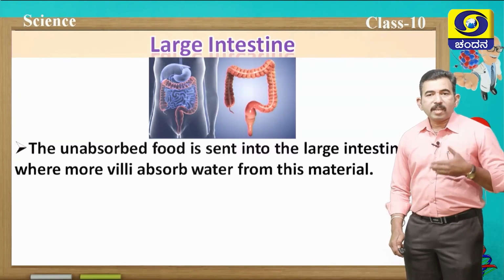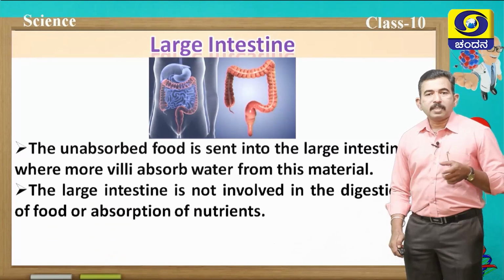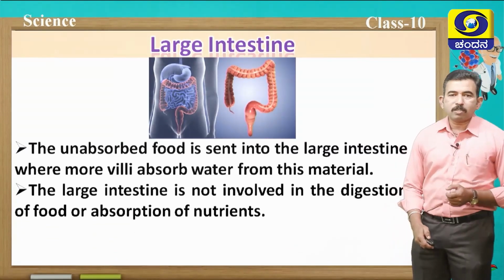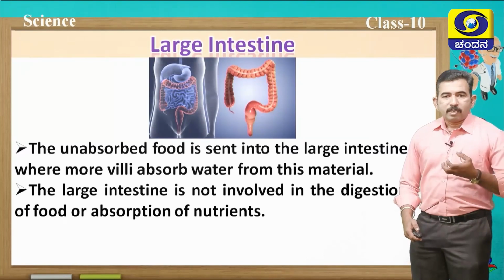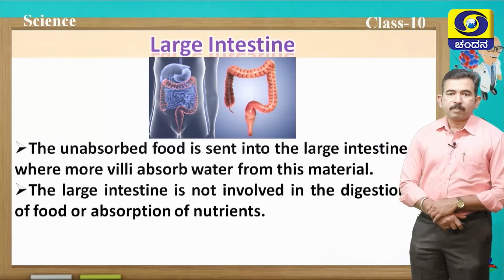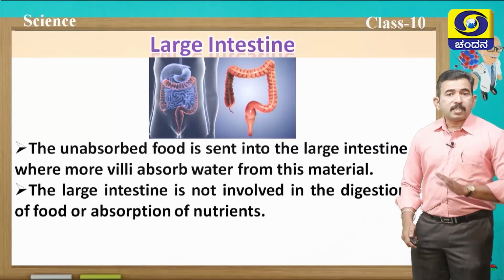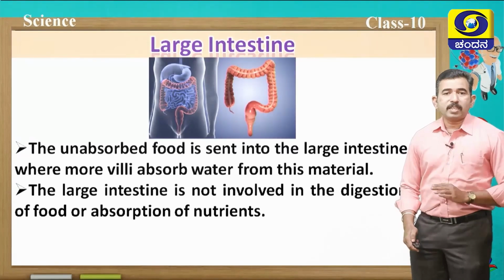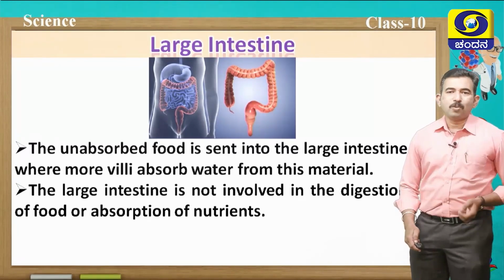So our fecal matter is always in a semi-solid condition, because in the large intestine, villi absorb the water from the undigested food material. The large intestine is not involved in the digestion of food or absorption of nutrients, remember.